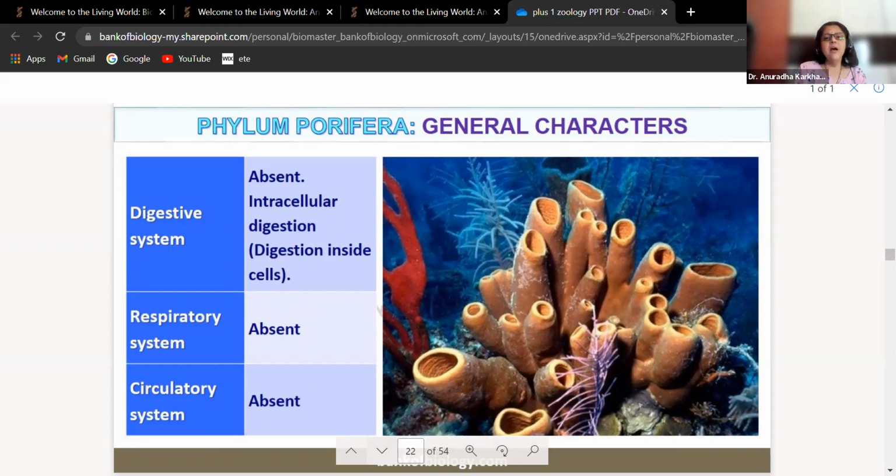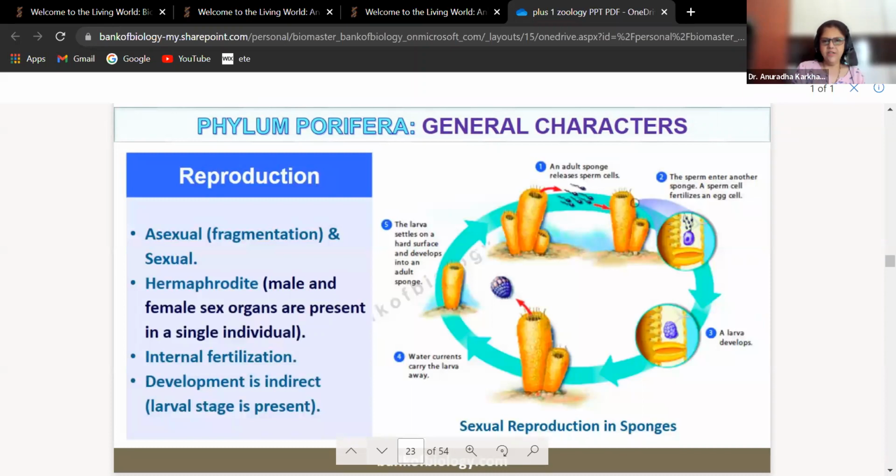Intracellularly है बेटा. Organ के अंदर होता है, वो intracellular नहीं होता है. So individual cells of this hollow structures ना, they are going to have their digestion taking place inside individual cells. Okay, respiratory system absent, circulatory system absent. They are simple cell aggregates. तो क्या ये systems होंगे उनके पास? कुछ नहीं होगा, right? Reproduction, asexual by fragmentation, and they also show the formation of gametes.